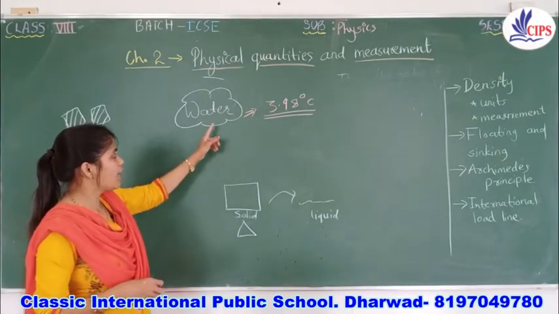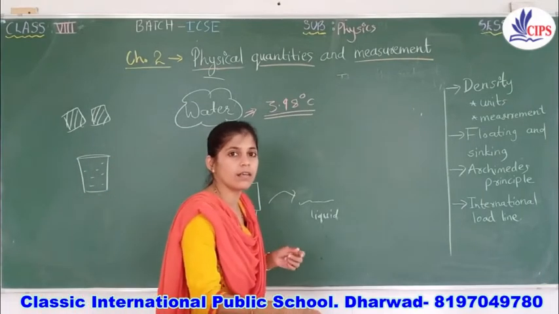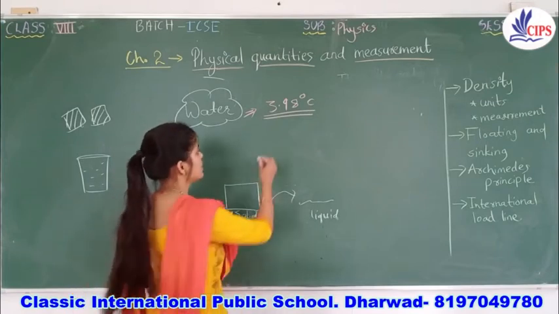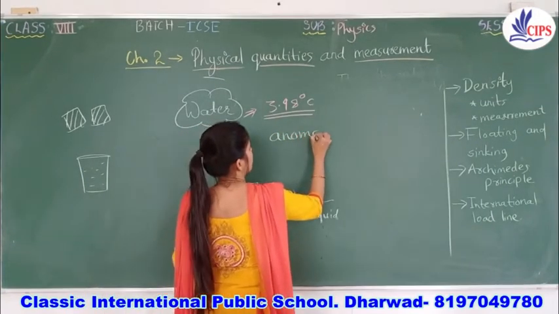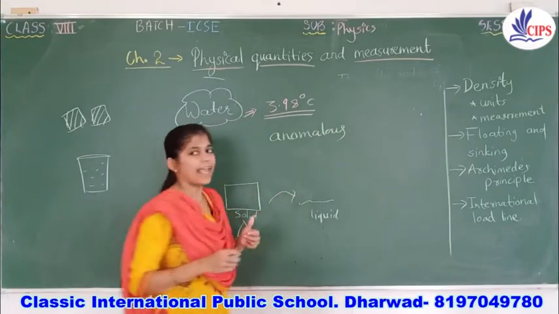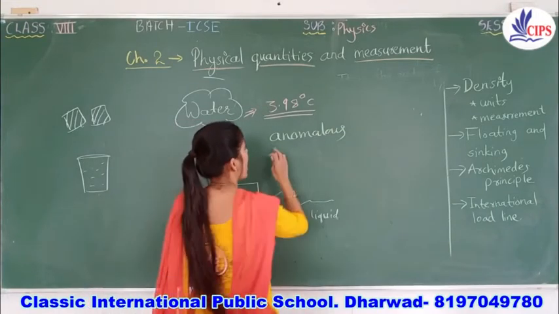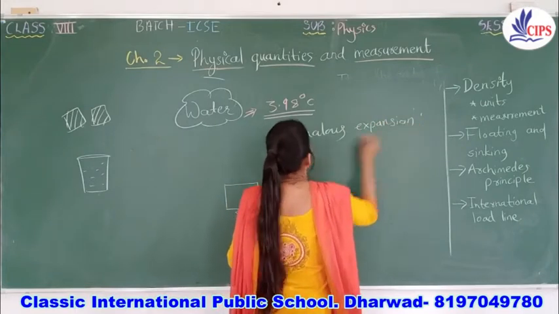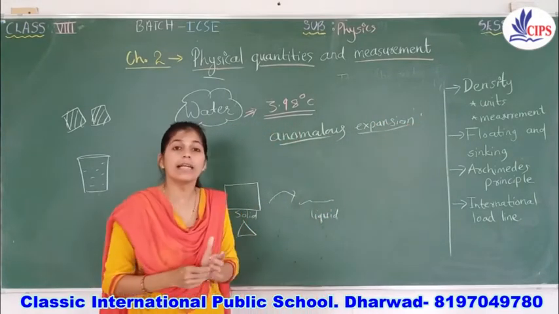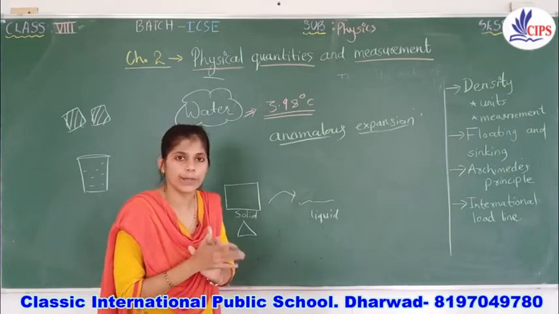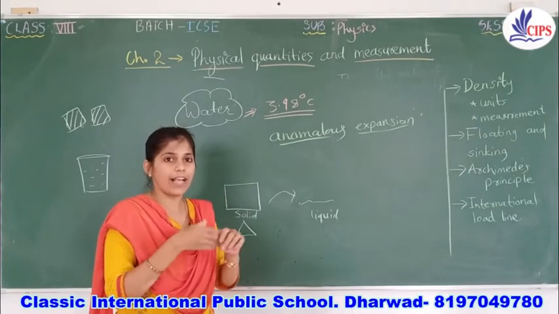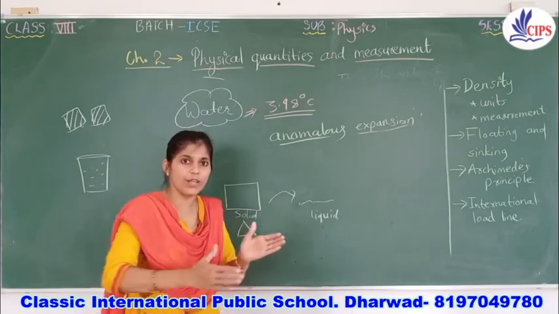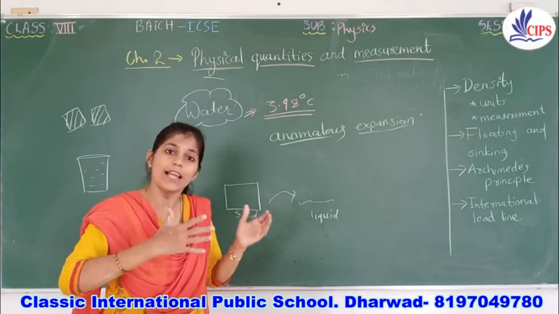Maximum density. And one nice word for this unnatural behavior of the water, and that is anomalous expansion of water. Anomalous expansion of water, the unusual behavior of the water. Actually, its density should decrease as it goes into the flowing state, into the liquid state.